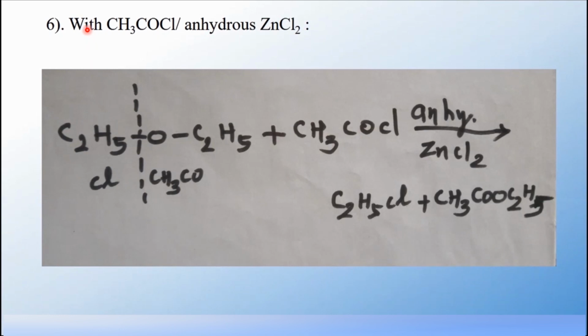So the next reaction is how diethyl ether reacts with acetyl chloride in the presence of anhydrous zinc chloride. Acetyl chloride formula is CH3COCl. When diethyl ether reacts with acetyl chloride, the chloro group is attached to one of the alkyl groups, that is C2H5. The remaining CH3CO is attached to the ethoxy group. So you'll get the products ethyl chloride and ethyl acetate.